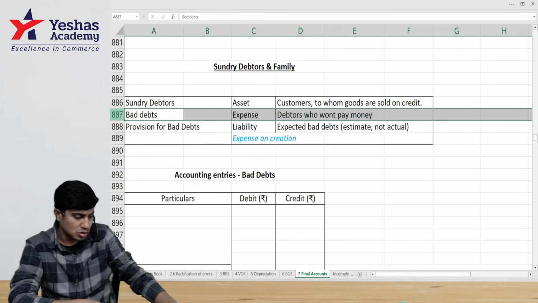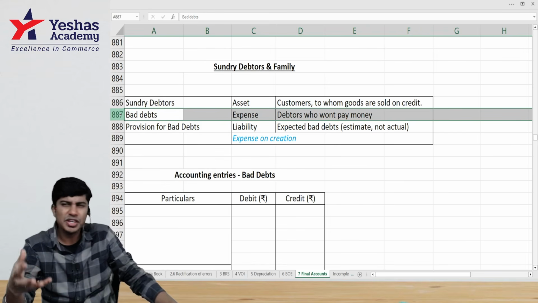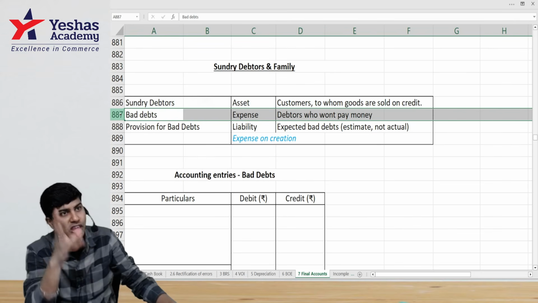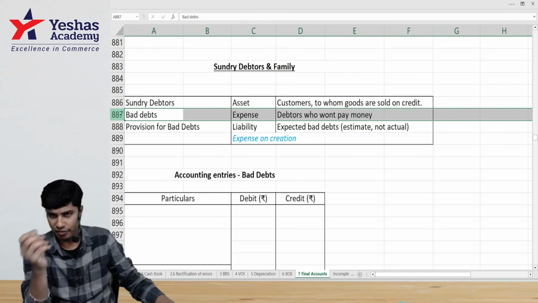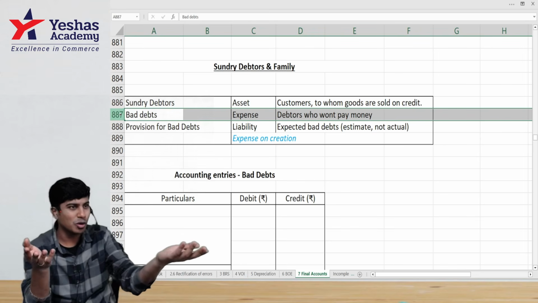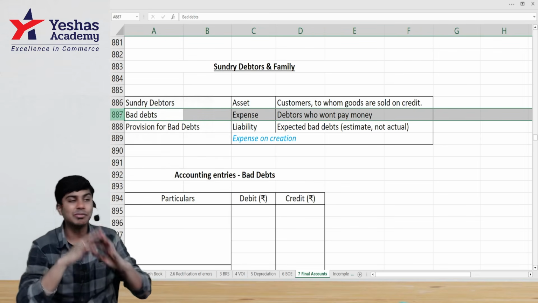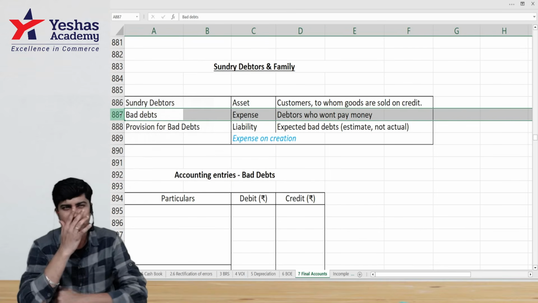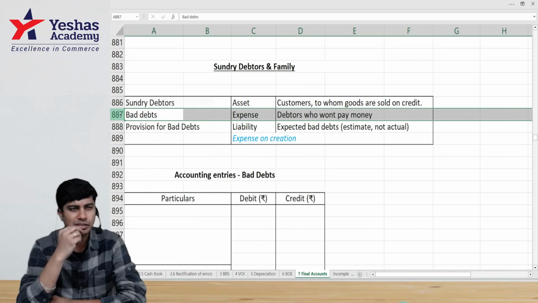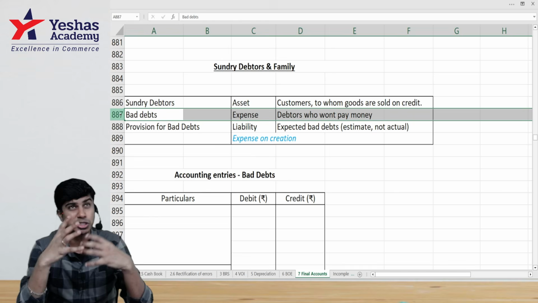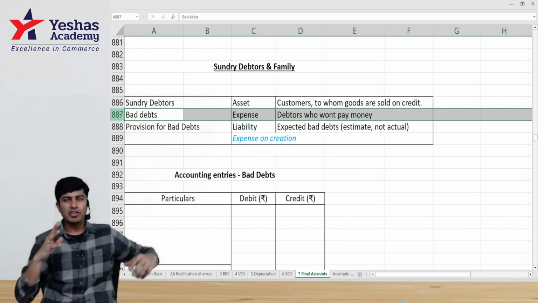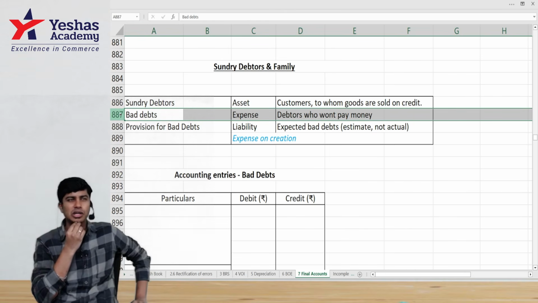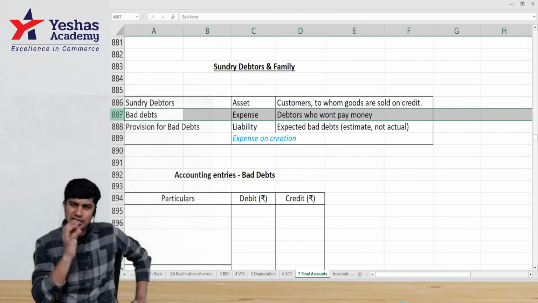And sometimes people are not bad. We somewhere judge them too much and we feel that they are bad. If my customer says, I won't pay, then he is bad debt. But my customer has not told this to me. Looking at my customer's haircut, shirt, attitude, personality, I am somewhere feeling like this party will not pay the money. I am somewhere having some doubt that this customer will become a bad debt in the later times.